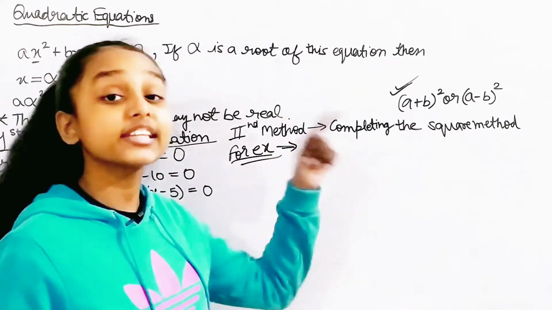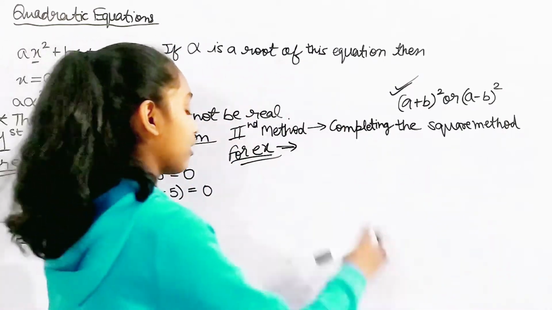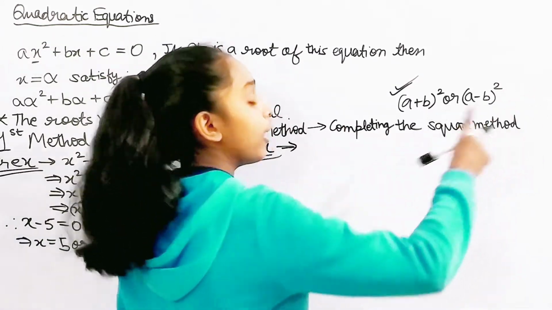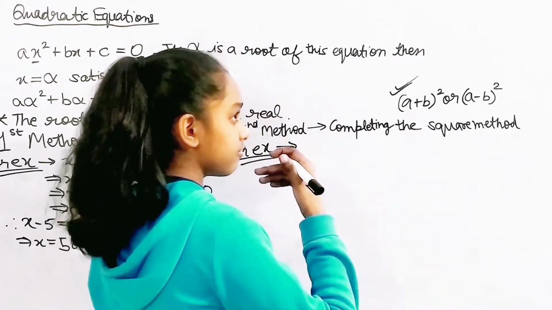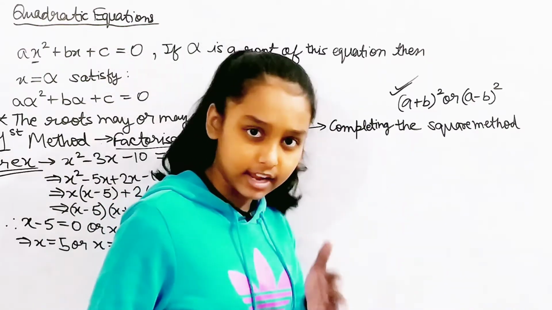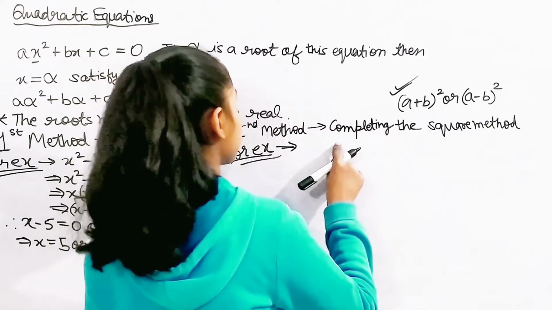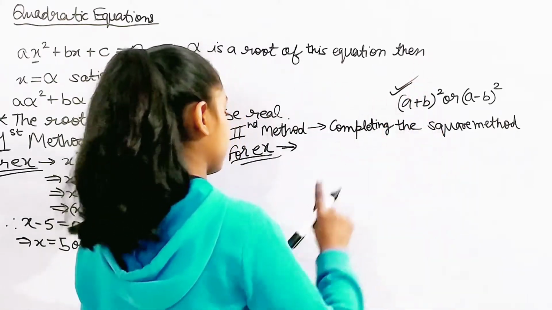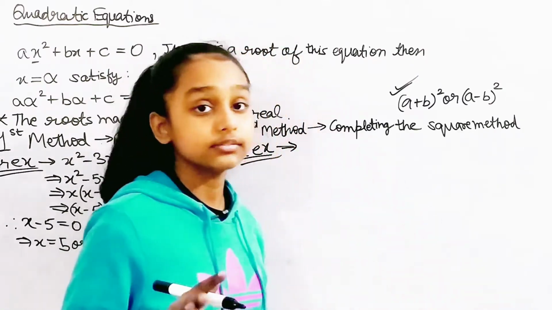So it's not counting, it's completing the square method. I think I even said that. Yeah, I did, I'm sorry for that. It's actually the completing the square method.